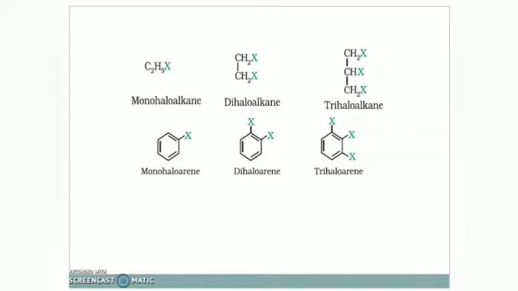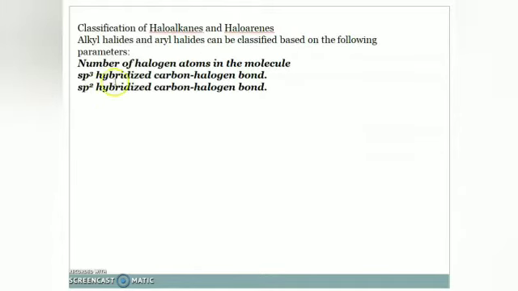Okay. The second method. What is the second way? sp3 hybridized carbon-halogen bond. So what is the sp3 hybridization?